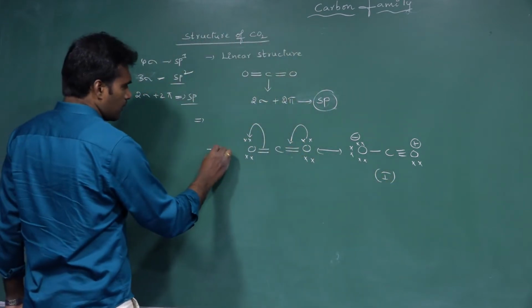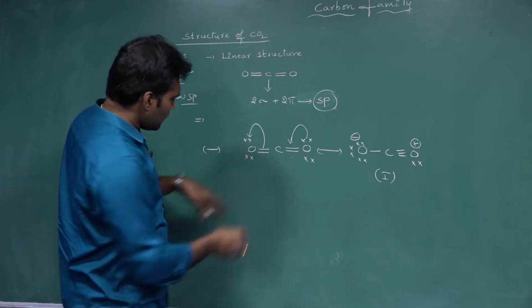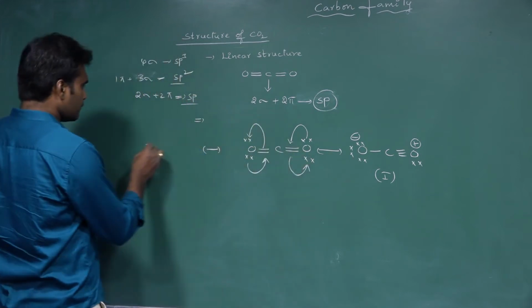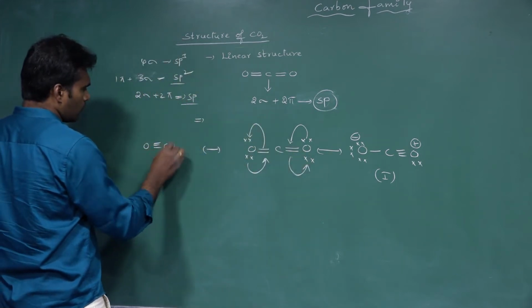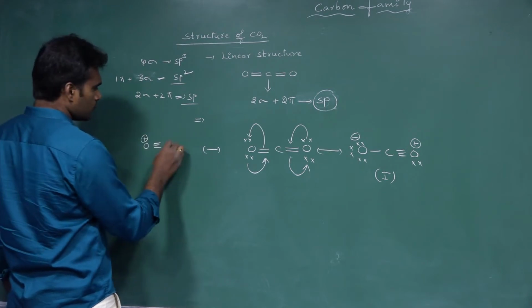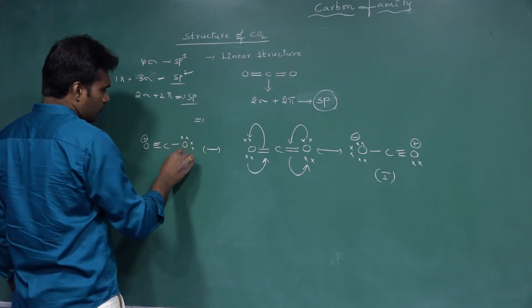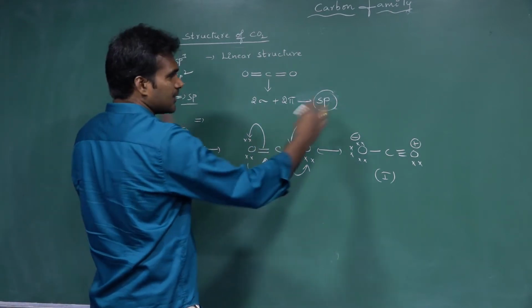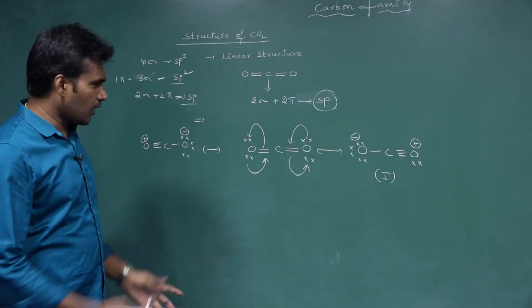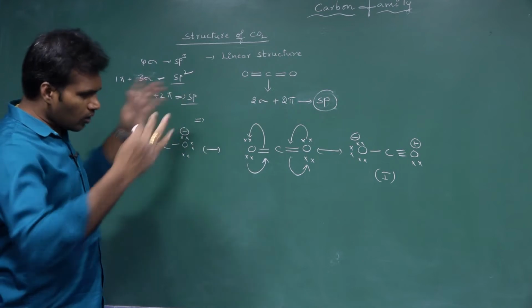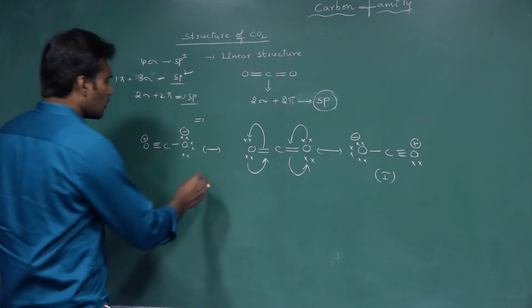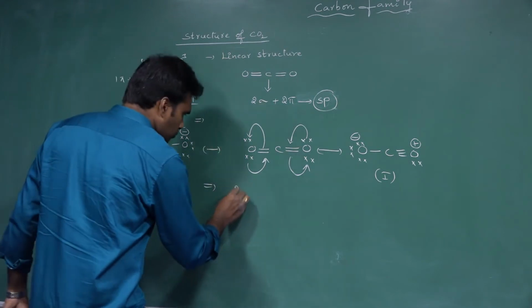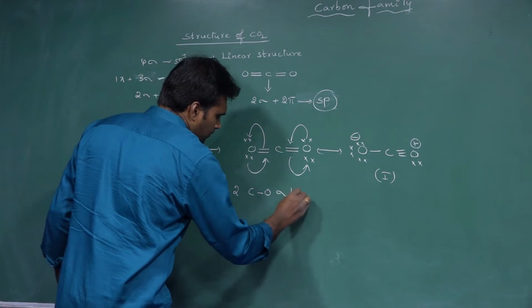Similarly, the same in the reverse. For example, if it donates, then the other takes. Then O, triple bond, positive, single bond O, negative. So this is the resonance hybrid of these 2 resonating structures. Overall, if you see all these resonating structures in the resonance hybrid, how many CO sigma bonds are there? In the overall structure, total 2 CO sigma bonds are present.